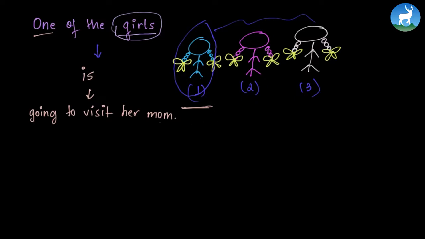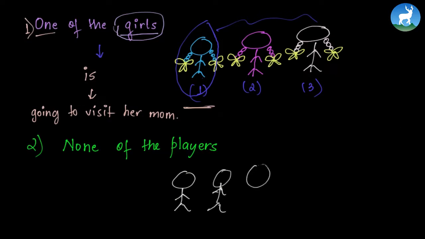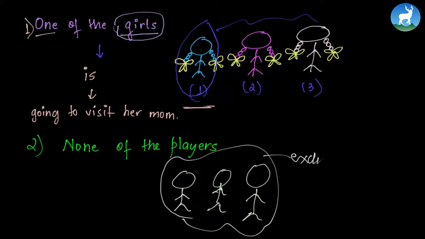Now another example. None of the players. This is another tricky one. Now let's assume there are 3 players. None of the players means all of these 3 are excluded.